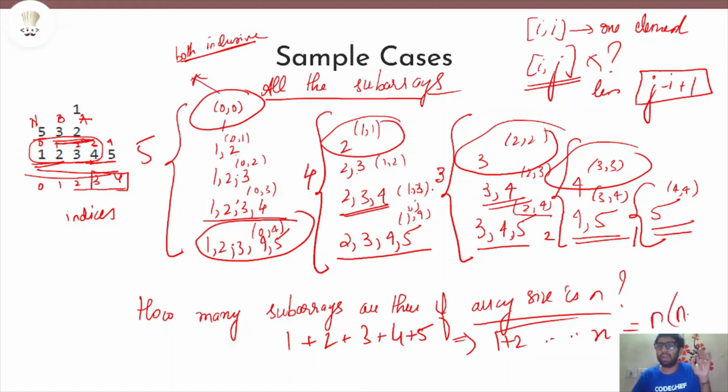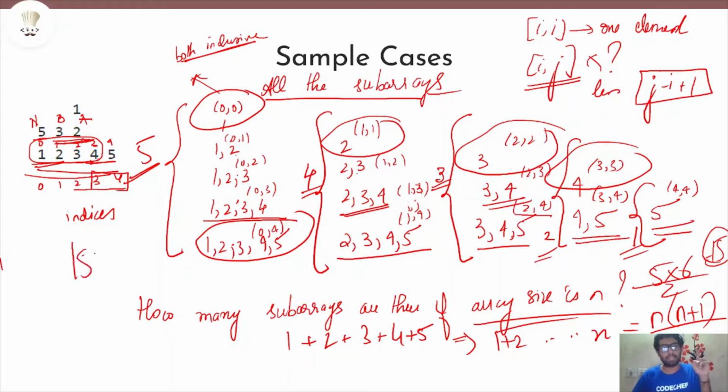So 1 plus 2 plus 3 plus 4 plus 5 basically corresponds to 1 plus 2 till n, which is nothing but n into n plus 1 by 2. So in this particular case, you have 5 into 6 by 2, which is nothing but 15 subarrays possible here. If you don't believe me, you can just count. 5 plus 4, 9, 9 plus 3, 12, 12 plus 2, 14, 14 plus 1, 15. 15 subarrays are there.